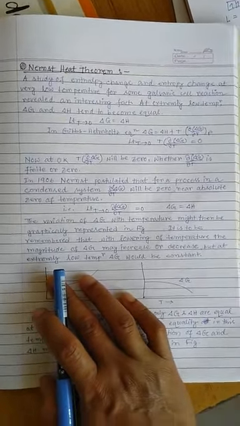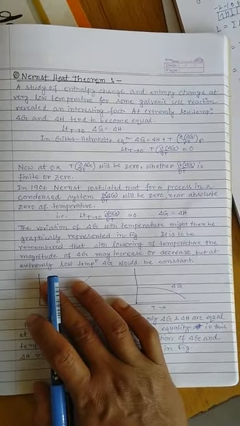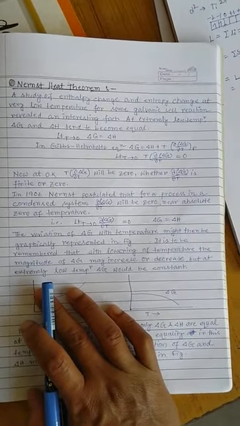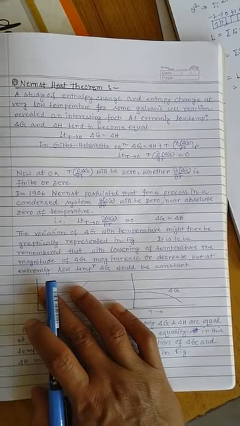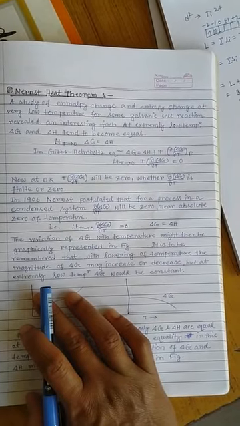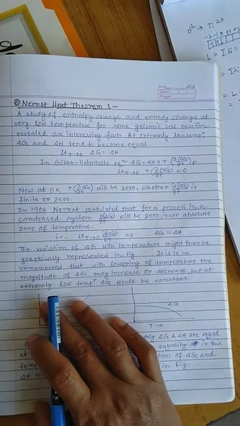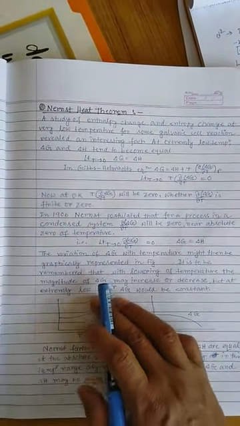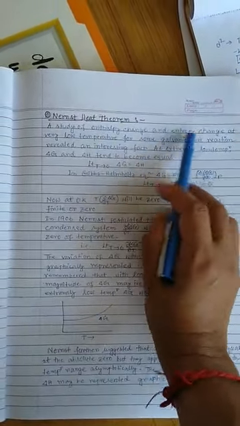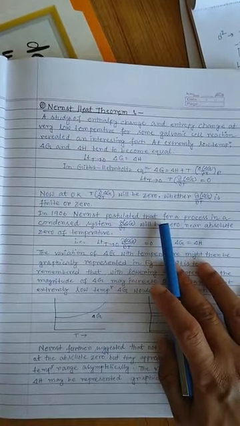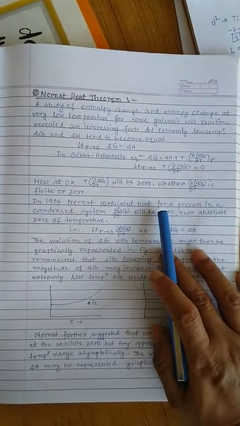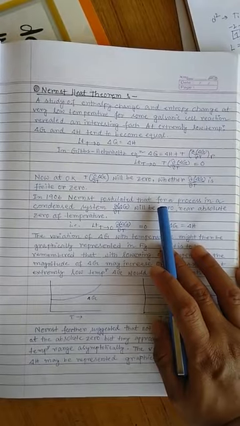So the Nernst theorem basically depends on some galvanic cell reactions. The scientist Nernst performed some galvanic cell reactions, and from the experimental data he gave a conclusion, which is basically the Nernst theorem. A study of enthalpy change and entropy change at very low temperature for some galvanic cell reactions revealed an interesting fact. What is the fact?